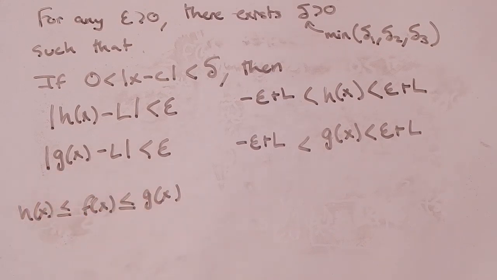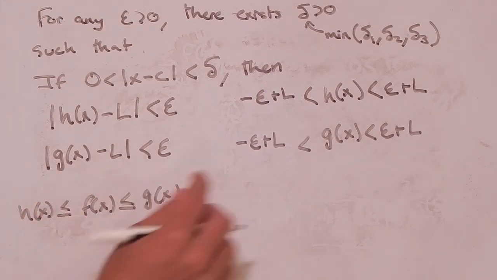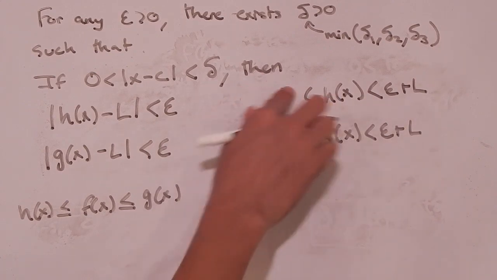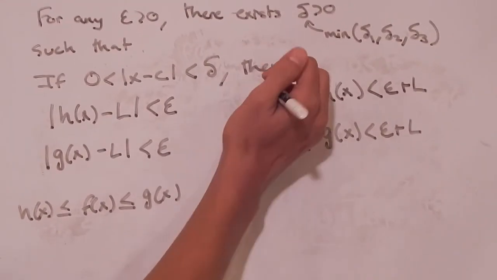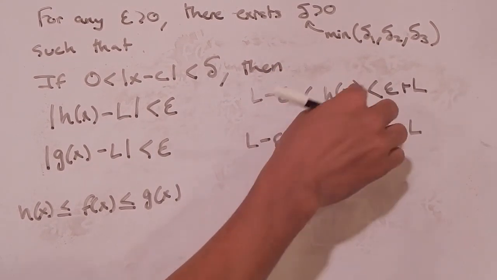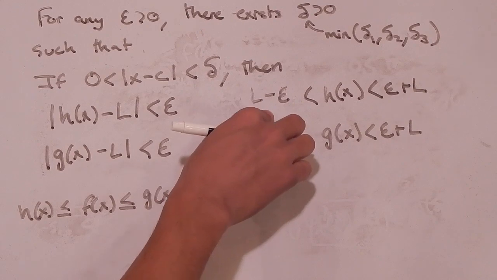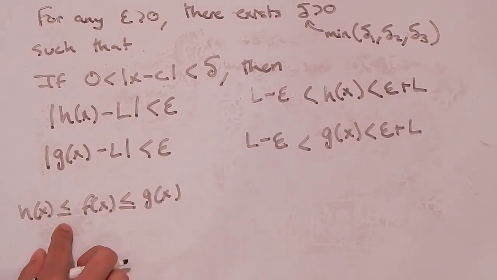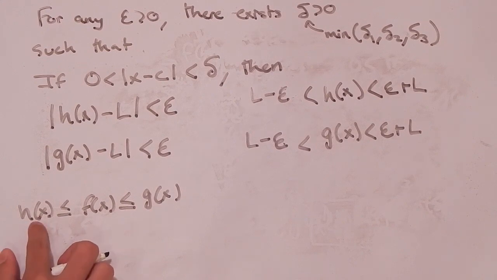Now, take a look at this. I know that h of x is going to be bigger than L minus epsilon. So let me rewrite this as L minus epsilon. I know that h of x will be bigger than L minus epsilon on that interval. And I know that f of x will be bigger than or equal to h of x on that interval.